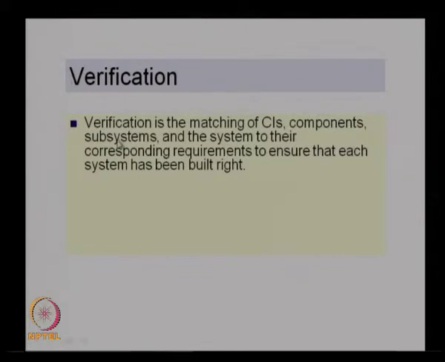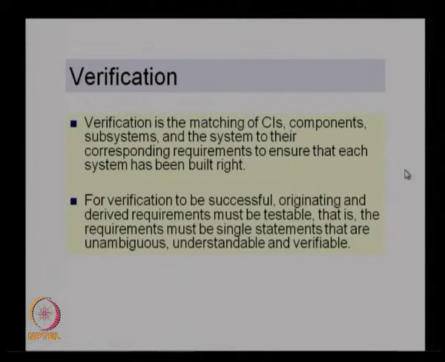So, basically verification is the matching of configuration items, components or subsystems and the system to their corresponding requirements to ensure that each system has been built right. So, in the verification stage, we look at the configuration items or the smallest level of components, and then the components, subsystems and the system to their corresponding requirements. That is the verification stage. We ensure that each system has been built right to meet the customer requirements or the design requirements.